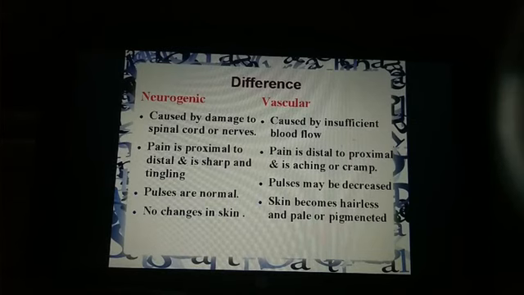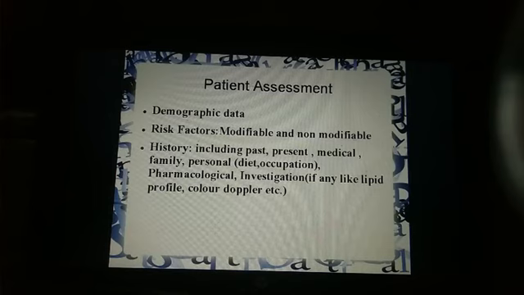Now patient assessment. As in all the cases, when the patient comes to you, we take all the demographic data and we assess the patient. Similarly, herein also, when a patient comes to you, we start with demographic data, wherein we ask name for calling the patient, age. Why age is important here?